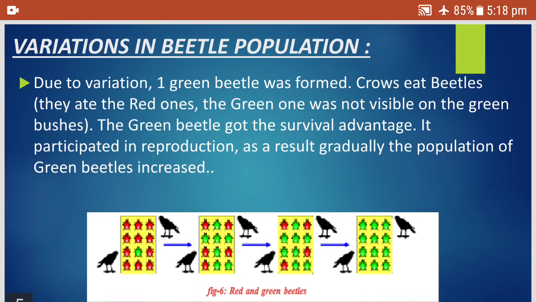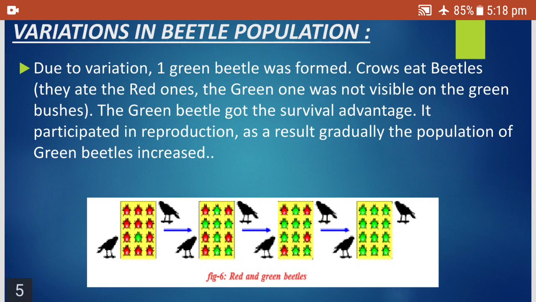So what is happening to them? In the first condition, the green beetles were camouflaged with the surroundings. They were not caught by the crows, whereas the crows eat only beetles which are red in color, which are visible, whereas green were not visible.